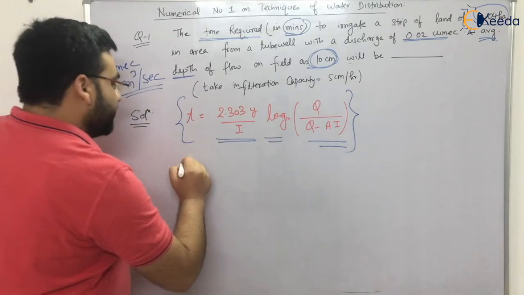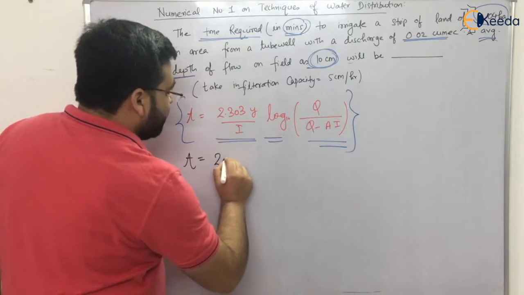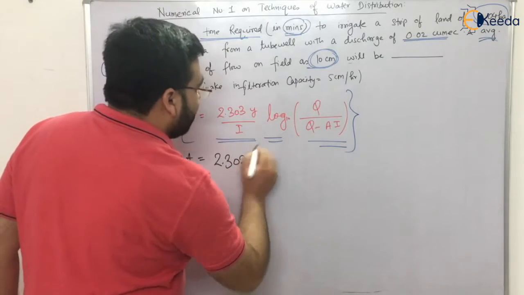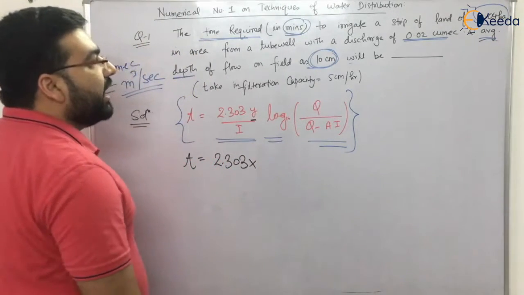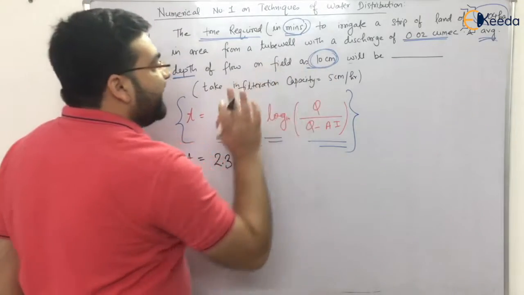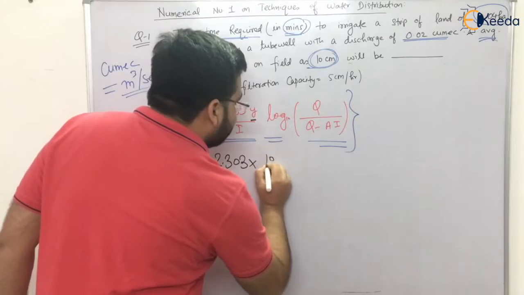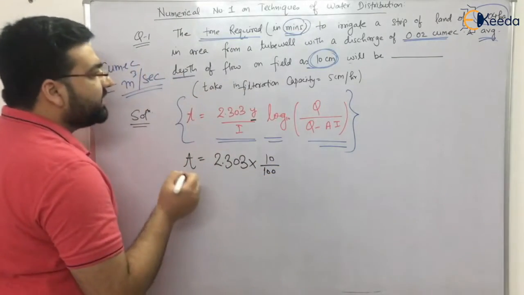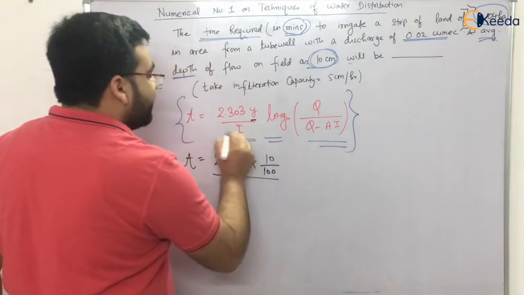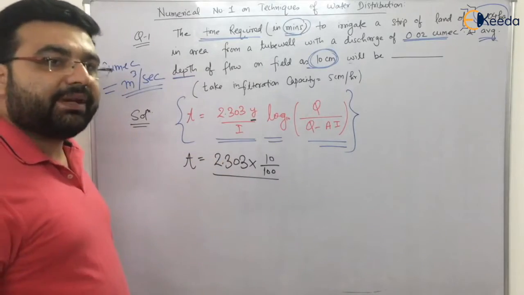So time period will be equal to 2.303 into y. How much is y? The average depth is given as 10 centimeter. Let us convert it into meters, right? So 10 centimeters means 10 divided by 100, that is in meters, divided by i. i is the infiltration capacity or the infiltration happening, right?